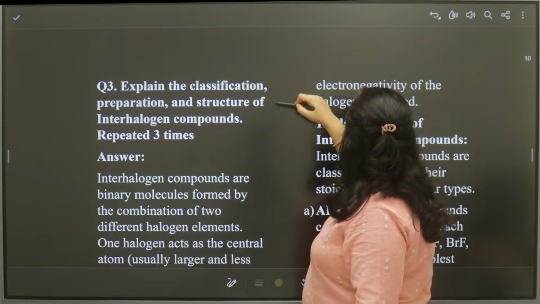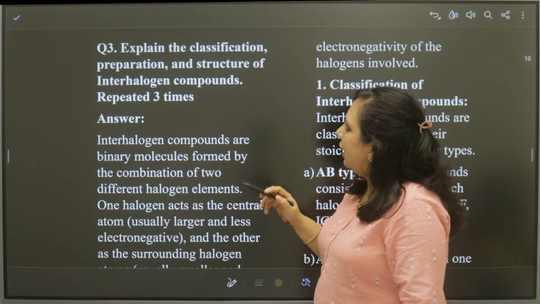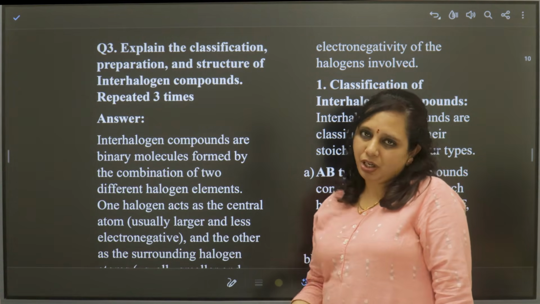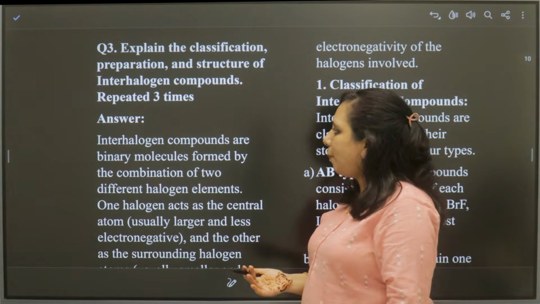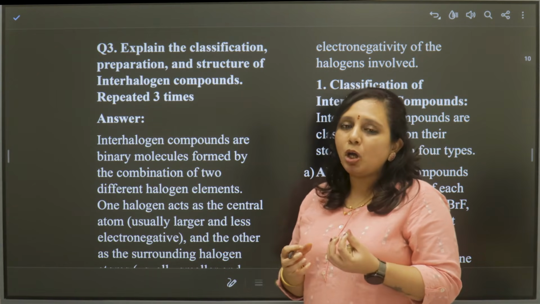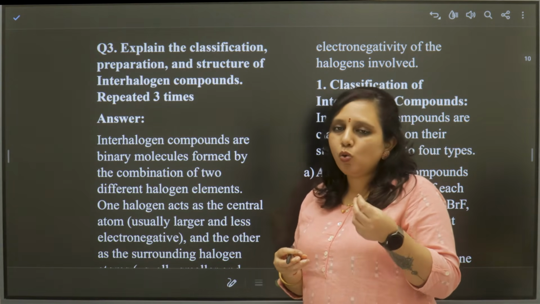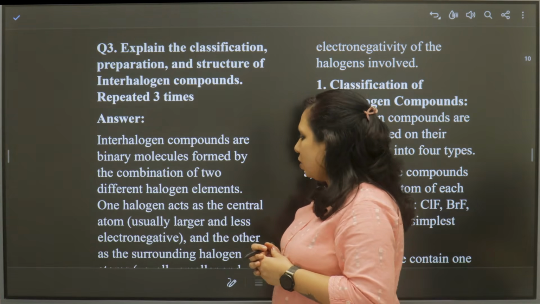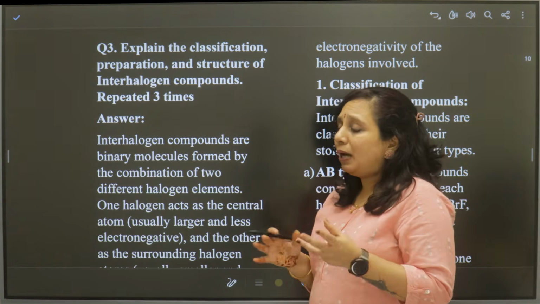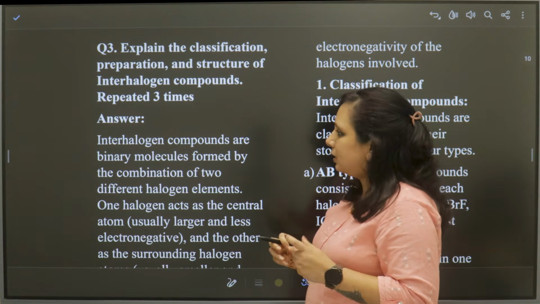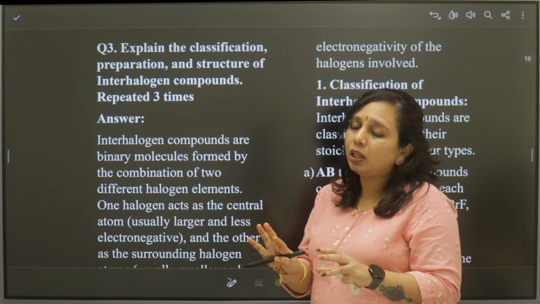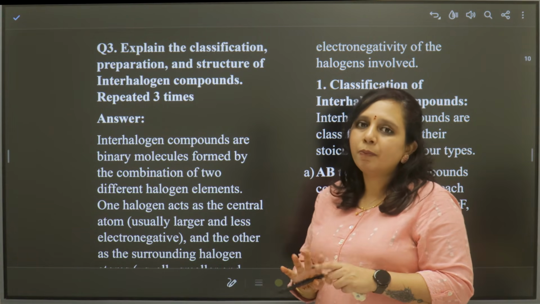So the next important question here we have interhalogen compounds, their classification, preparation and structures. Interhalogen compounds means binary molecules that are formed between two or more halogens. Those are called interhalogen compounds. Binary means only two types of atoms are present.